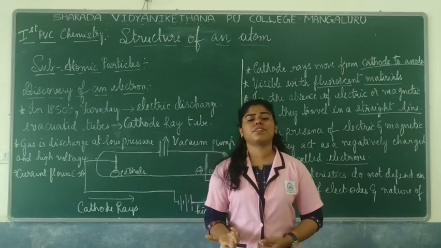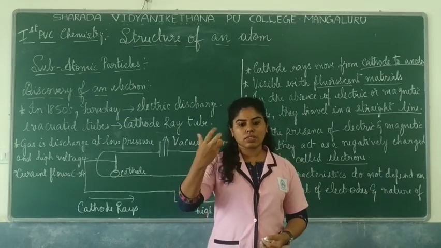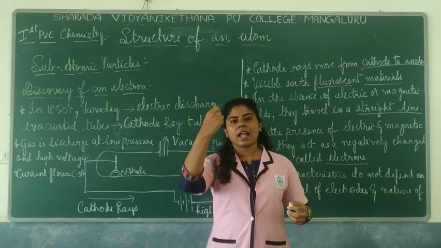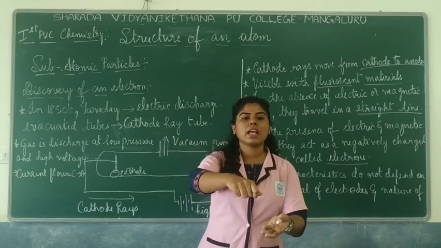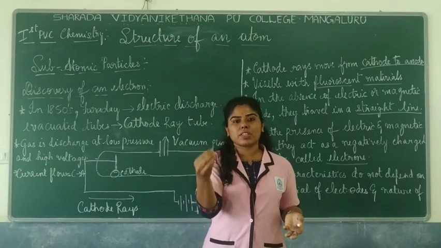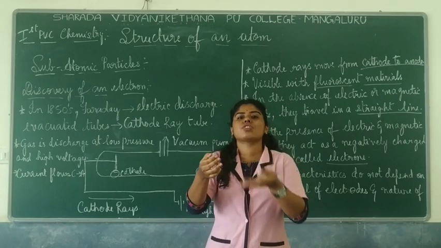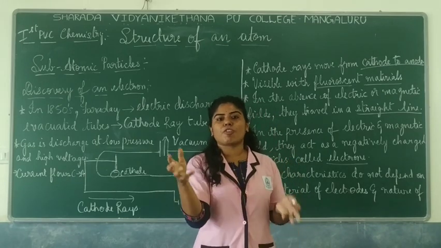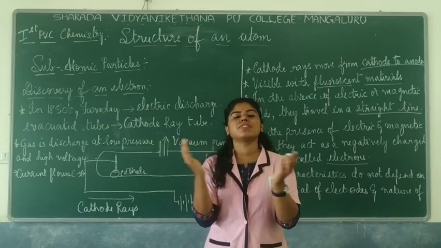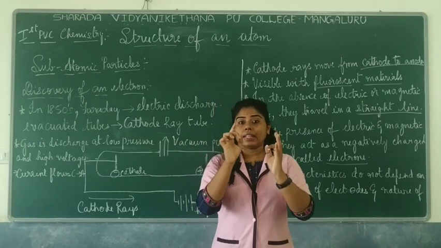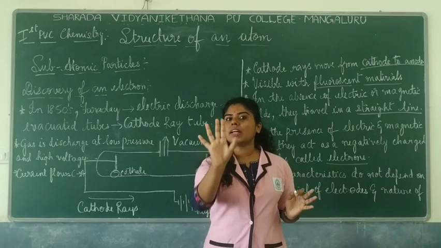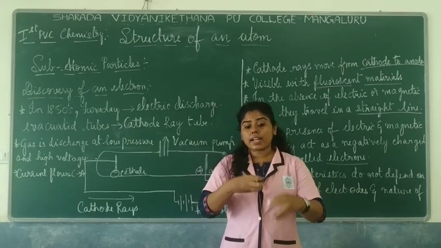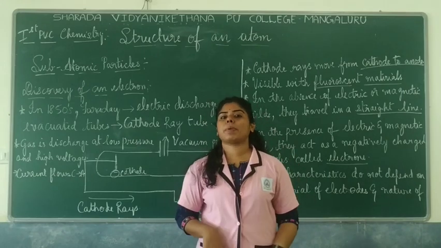And also they gave different clues, some of the experiments were present wherein you start combing your hair and then that comb is kept in contact with pieces of paper. So slowly you see that the pieces of paper start attracting to the comb, indicating that the pieces of paper and the comb have some attraction between them. That atom cannot be the last end for a matter. Instead, there are some charged particles which are present inside.